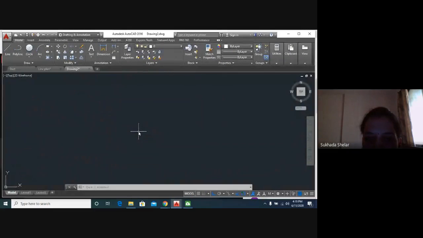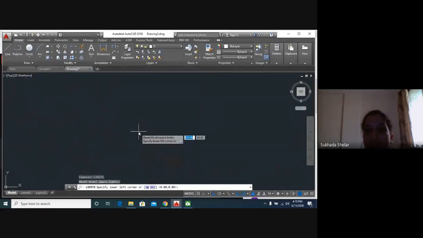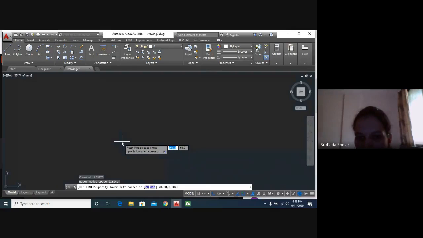For that also, we just have to type LIM and enter. It will ask you to specify lower left corner. That means it is asking about coordinates.